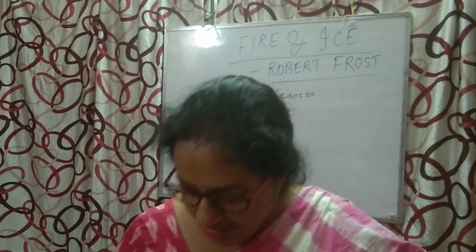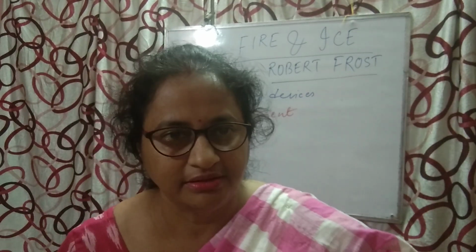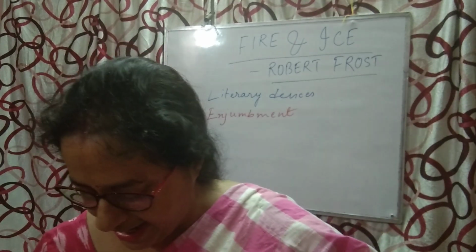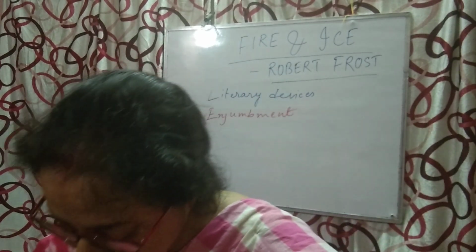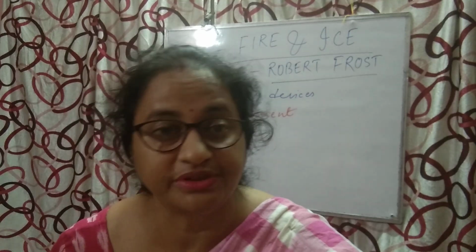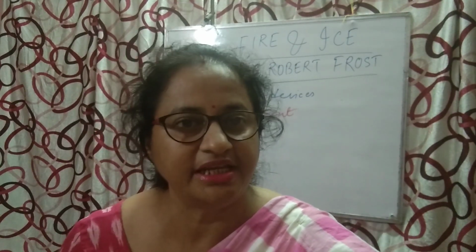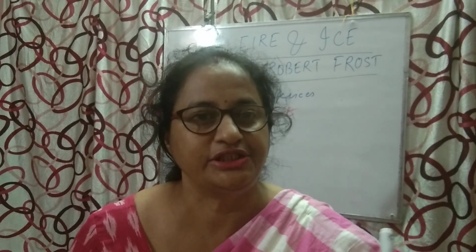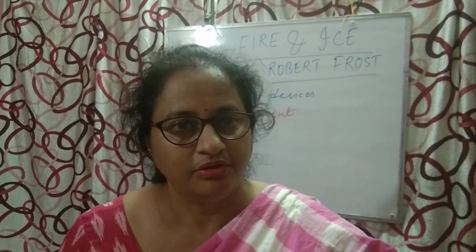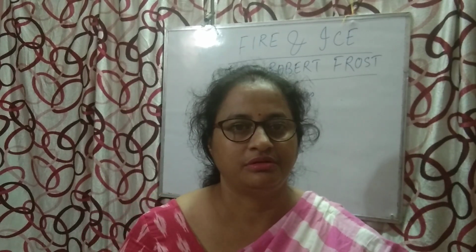Now in line number 7, line number 8 and line number 9, if you go to the poem and see, to say that for destruction ice is also great and would suffice. Have you seen any pause there? Have you seen any punctuation mark there? No. So this type of device is known as enjambment. Clear? Okay.